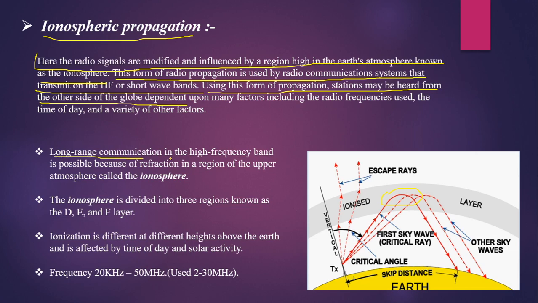So long range communication in the high frequency band is possible because of this refraction, which particularly occurs in this region of the upper atmosphere, which is called the ionosphere. And the ionosphere is further divided into three regions, which are the D, E, and F layers.